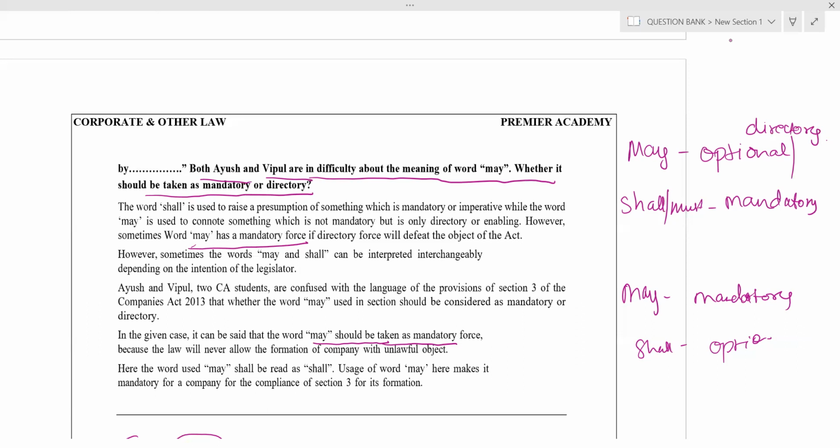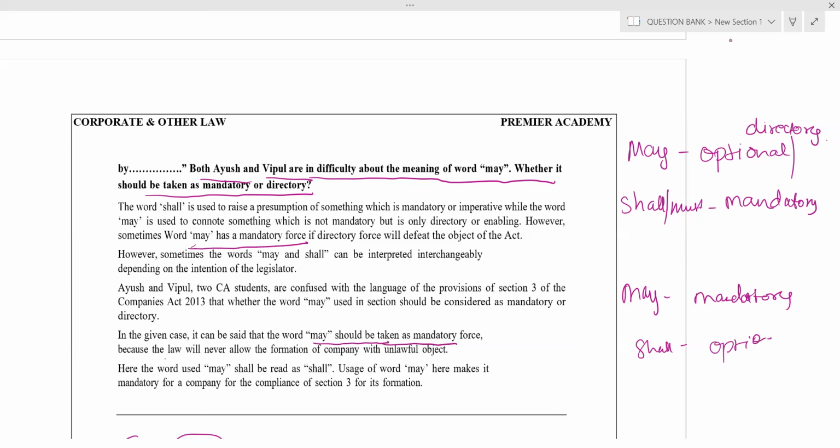The wordings are important. Generally, may means optional or directory force, and shall means mandatory force. However, while interpreting, sometimes we consider may as mandatory force and shall as optional or directory force. Then you have to write that in the given case, the word may should be considered as mandatory force.